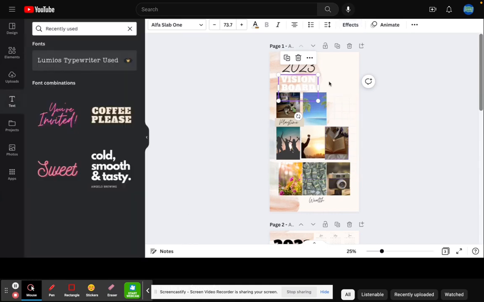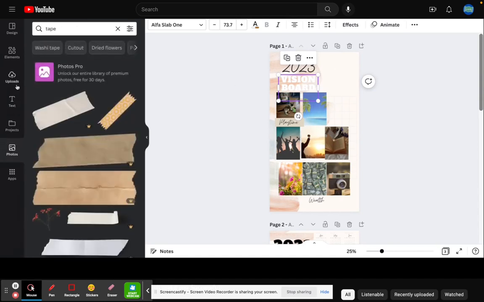And there's Vision Board. So another thing you can do is to add a calendar to keep track of what day it is. And you can just go to Google, type in calendar, and make sure you crop out where it says 2023 because you don't want your vision board to say 2023 twice.